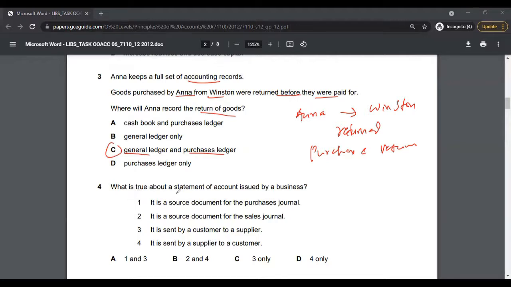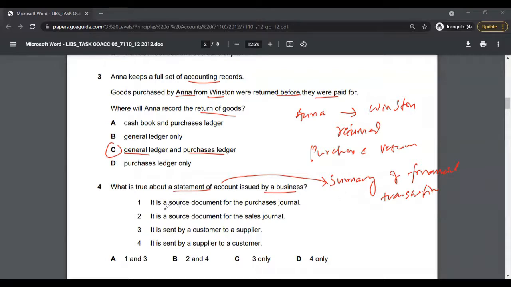Multiple choice 4. What is true about a statement of account issued by a business? So a statement of account is basically a summary of financial transactions. And if you have been following my videos on these past papers, you would see that statement of account has been tested in several different ways in each year. Statement of account seems to be a favorite topic of examiners. So you should know what a statement of account is.